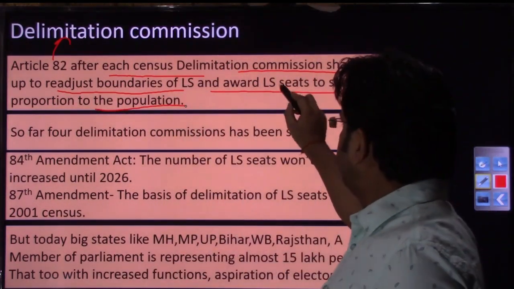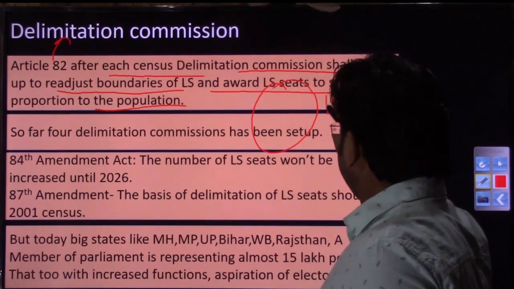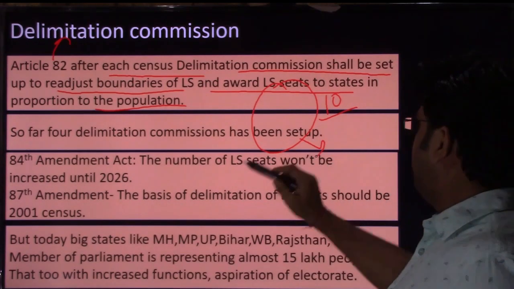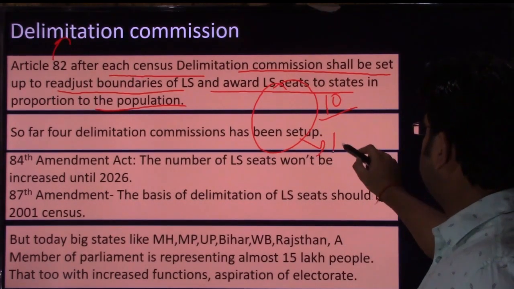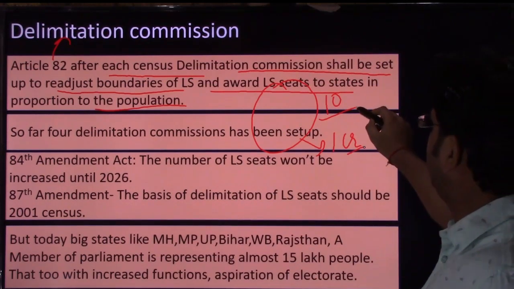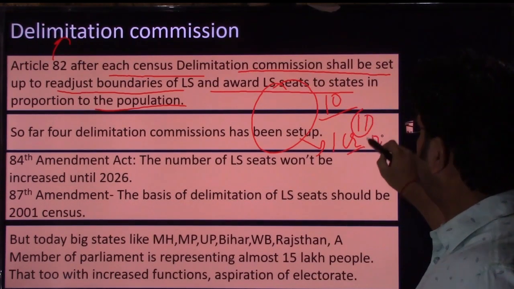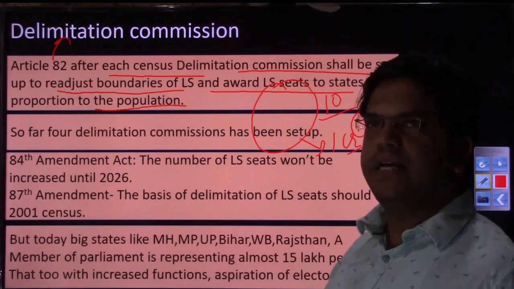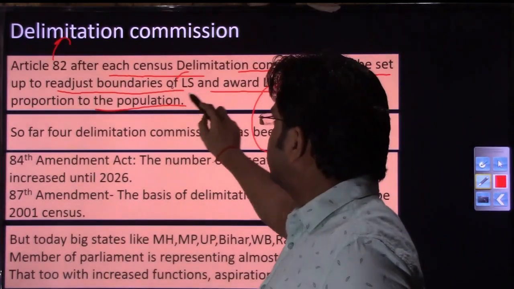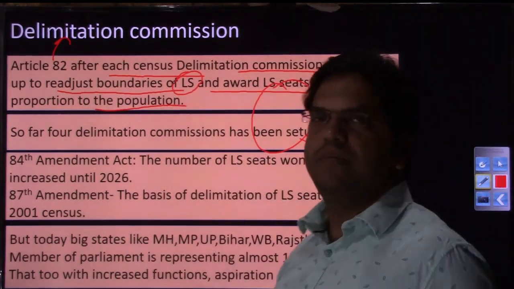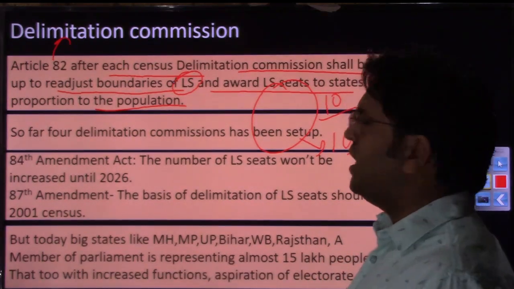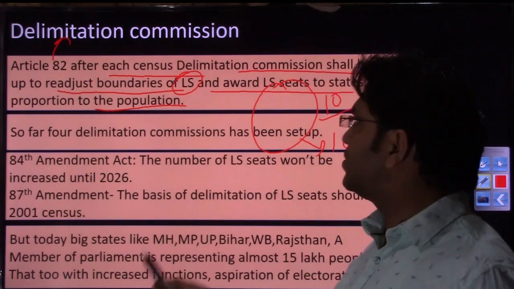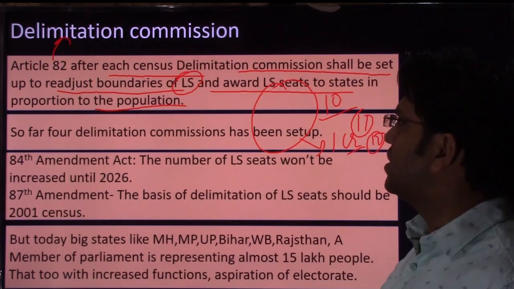So suppose Haryana, again I will take the example of Haryana. Right now Haryana has 10 Lok Sabha seats. So 10 years down the line, if Haryana's population increases by 1 crore, they should be given 11 or 12 Lok Sabha seats, and similarly with the other states as well. So that is what Article 82 envisions. Right now I have taken only the Lok Sabha seat example. The job of the Delimitation Commission is also to look into the MLAs' seats as well. Restructuring the political constituencies of MLAs' seats is also the job of the Delimitation Commission itself.